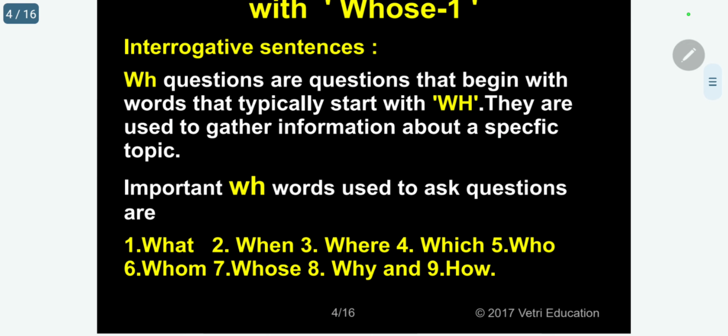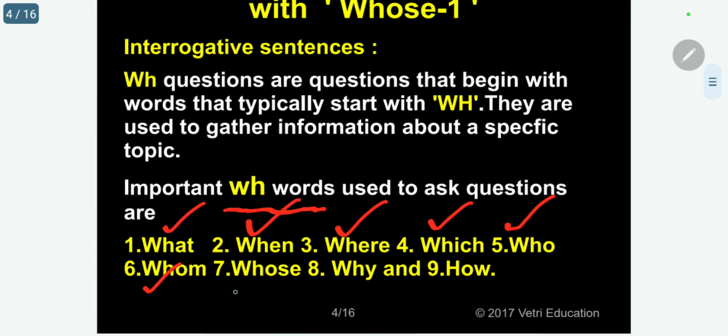Important WH words used to ask questions, alphabetically: what, when, where, which, who, whom. Up to this we have already discussed.